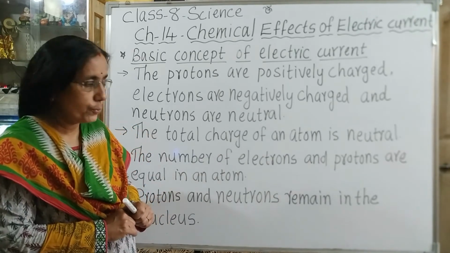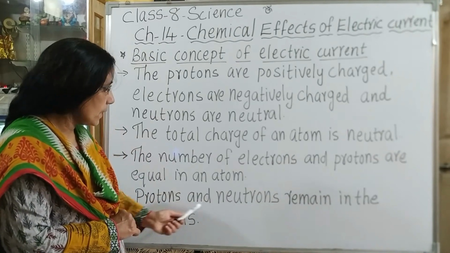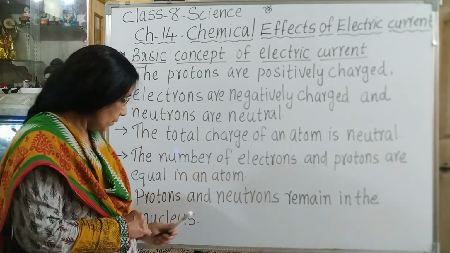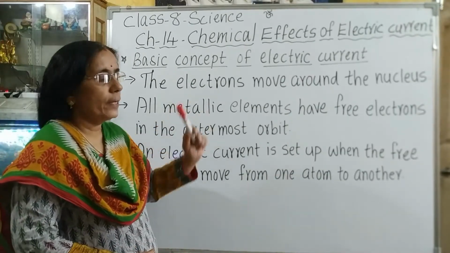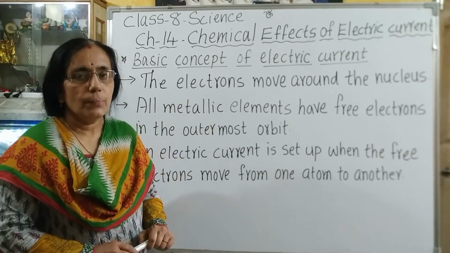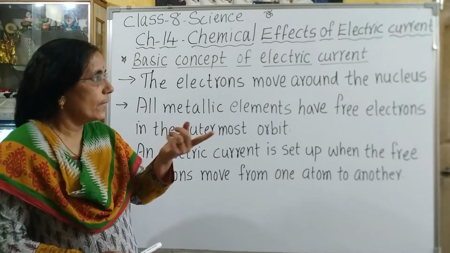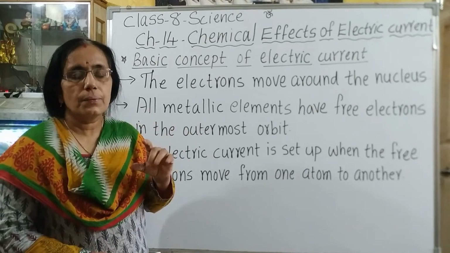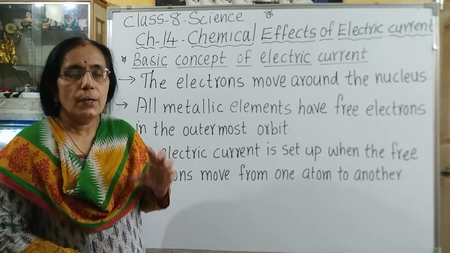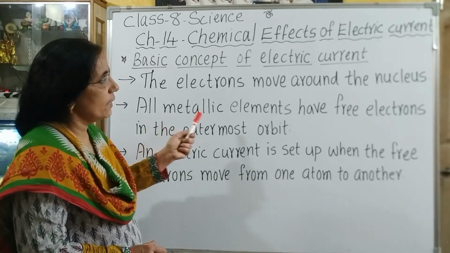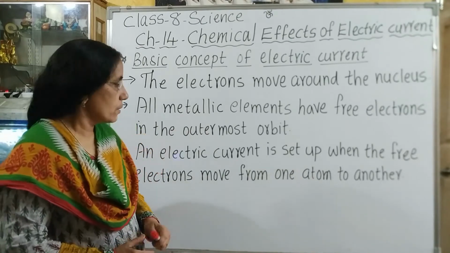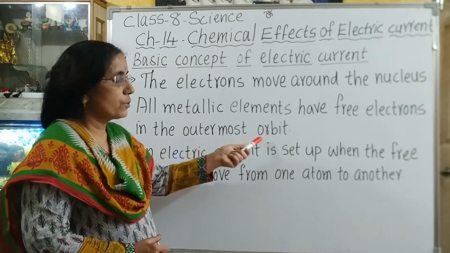And where do we find protons and neutrons? Protons and neutrons remain in the nucleus. Further, the electrons move around the nucleus. So, electrons are moving around the nucleus, and inside the nucleus are the neutrons and protons. All metallic elements have free electrons in the outermost orbit.